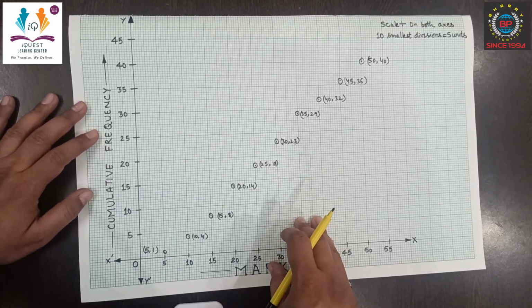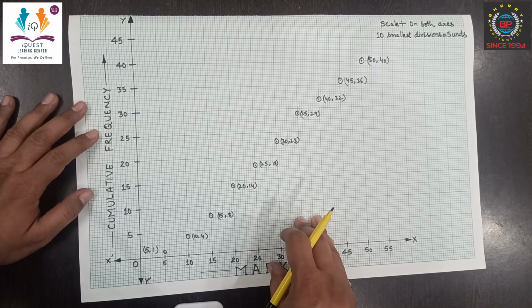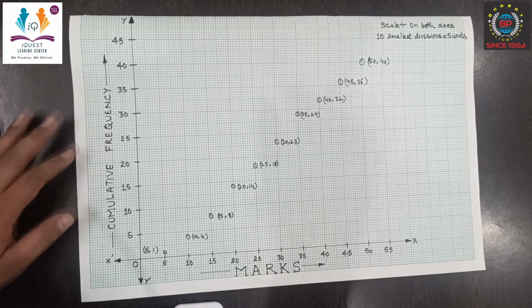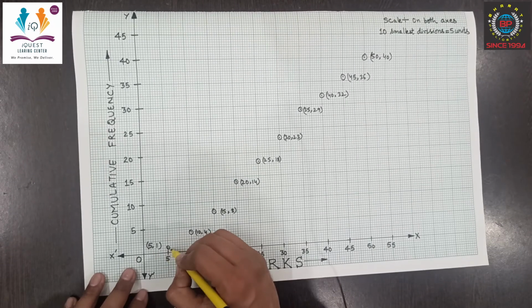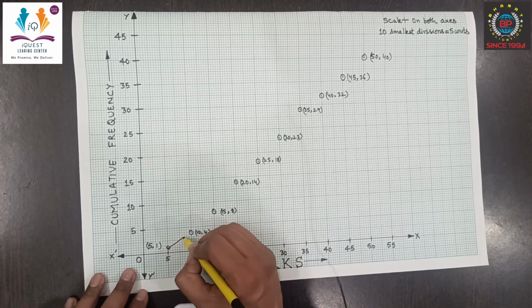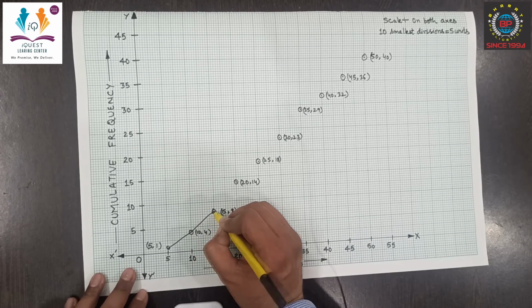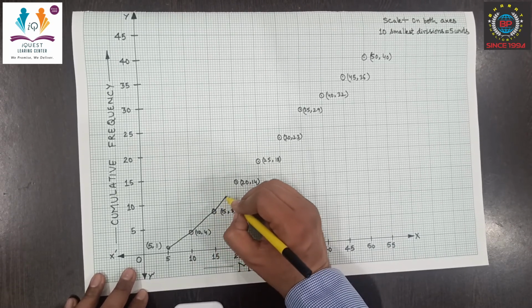Now join the points with line segments or a freehand smooth curve to get the cumulative frequency polygon. Now let's join the points. Now we have to join the next 2 points.